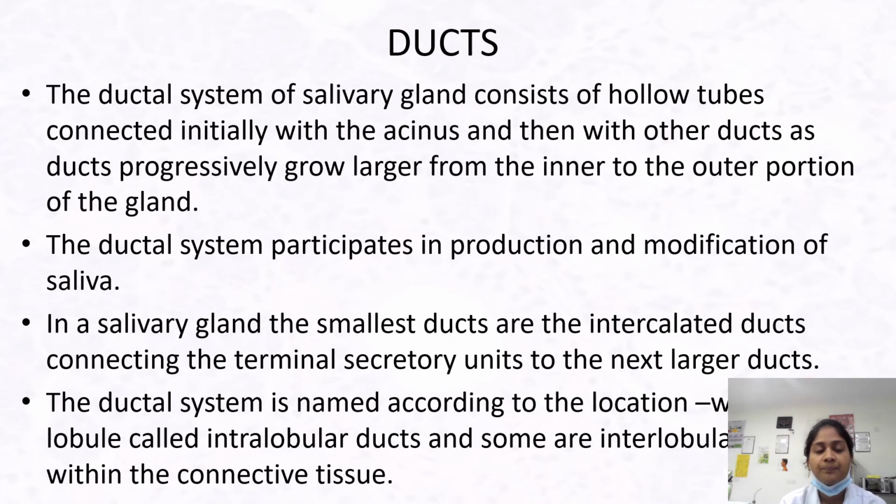Coming on to the ducts. The ductal system of the salivary gland consists of hollow tubes connected initially with the acinus and then with the other ducts. The ducts progressively grow larger from the inner to the outer portion of the gland. The ductal system participates in the production and modification of saliva. In a salivary gland, the smallest ducts are the intercalated ducts, connecting the terminal excretory units to the next larger duct.